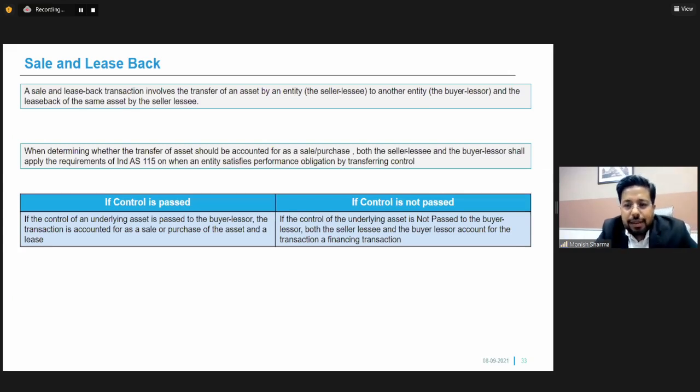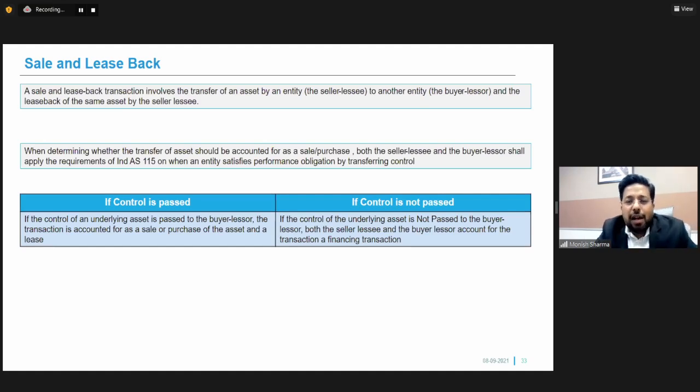Now there's an accounting which is prescribed under the standard, which says that in order to determine whether the transfer of assets should be accounted for as a sale or purchase, both the seller lessee and the buyer lessor shall apply the requirement of IND AS 115, which is the revenue recognition standard, on when an entity satisfies a performance obligation of transferring control.